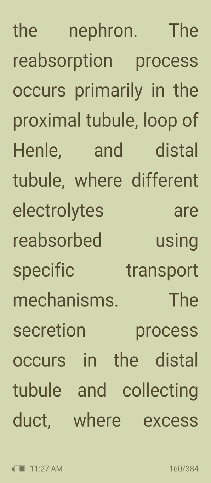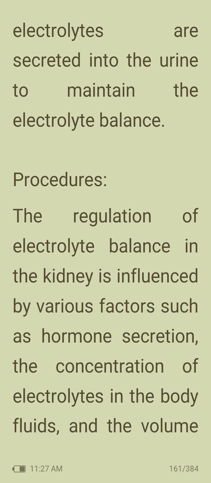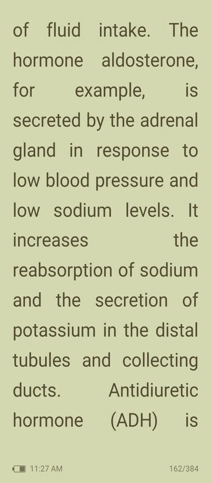The secretion process occurs in the distal tubule and collecting duct, where excess electrolytes are secreted into the urine to maintain the electrolyte balance. The regulation of electrolyte balance in the kidney is influenced by various factors such as hormone secretion, the concentration of electrolytes in the body fluids, and the volume of fluid intake.